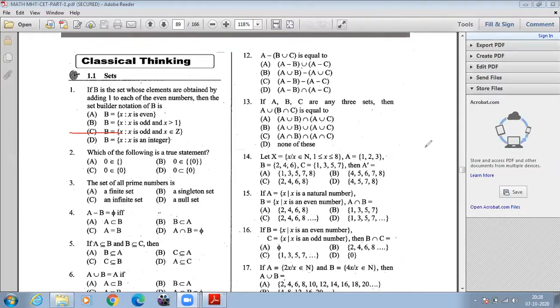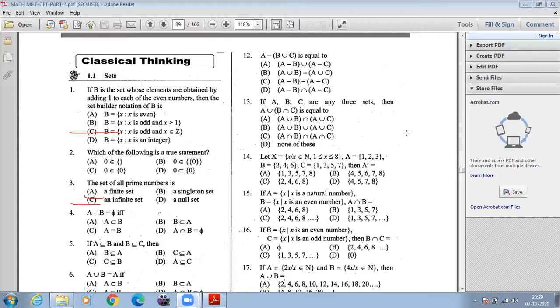Now look at the third problem. Observe the third problem. The set of all prime numbers is... The set of all prime numbers. How many prime numbers are there in total? Infinite. Therefore, that represents an infinite set.